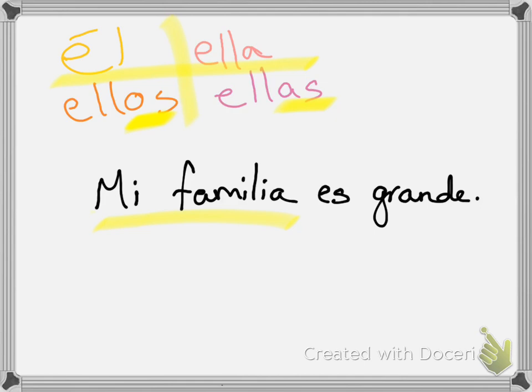Okay? Now, this says my family is big. My family has lots of people in it, right? So people look at mi familia or la familia and they automatically think, well, that's plural because families have a lot of people. But I can't look at it that way. I need to instead look at it as just a word. And if I look at how it ends, does it end in S? ¿Tiene S? No, no hay S. No es plural. No hay ese, no es plural.